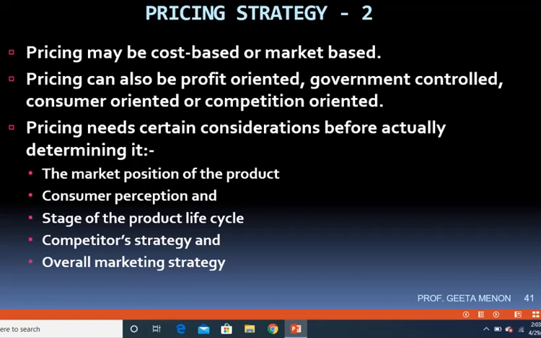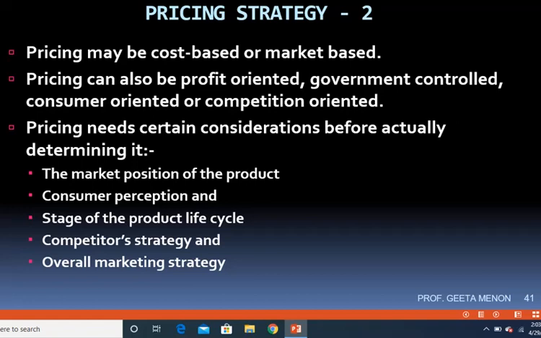Or you can base the pricing on what the competitors are doing. So if the competition is pricing their product at a particular rate, you can also decide to price your product at that particular rate, or below that rate, or a little higher than that rate. It all depends upon you, whether you want to make the pricing profit oriented, or you want it consumer or competition oriented. Of course, there's no choice with respect to government control, because that's government rules and regulations, you have got to follow it. So you can decide whether you want it to be profit oriented, consumer oriented, or competition oriented.